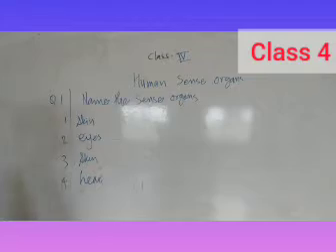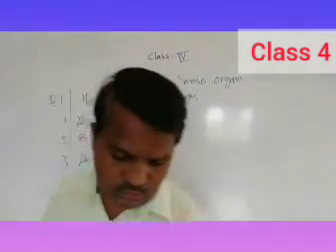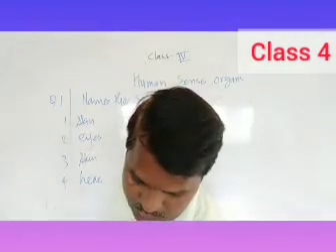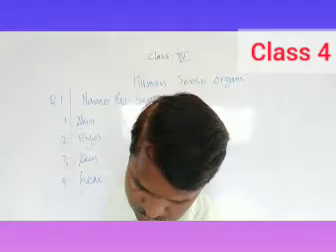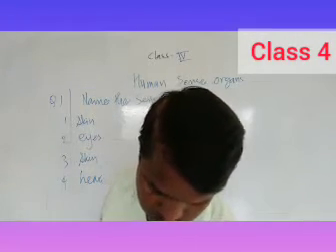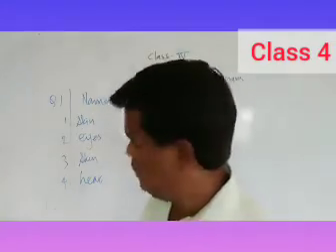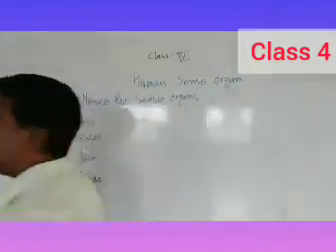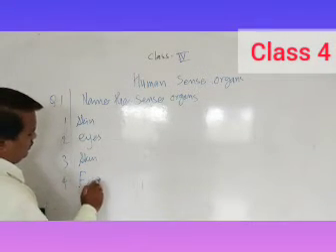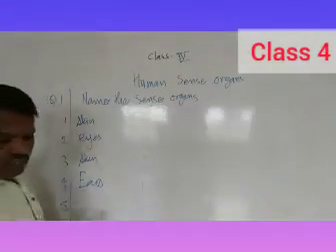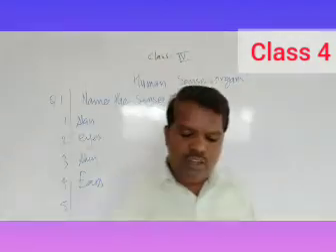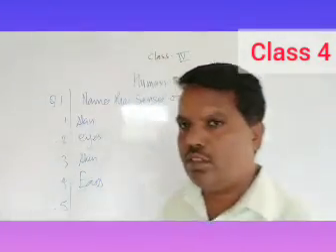Now, the last one. To check whether the given food item is sweet or sour.